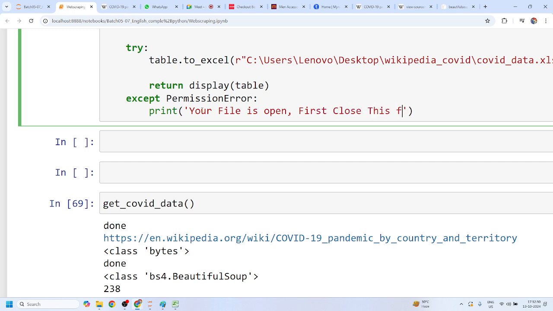First close this file, right? And rerun your code. Okay, Mohit, any doubt?